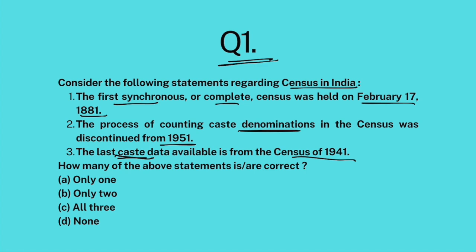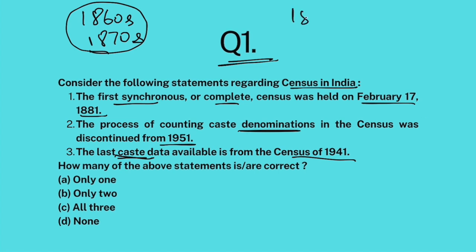Now look, the Britishers did conduct census in 1860s, in 1870s as well. But the first proper full census and periodic census was conducted in 1881. And from then onwards, Britishers made it a point that it is going to be conducted every 10 years. So from then, 1891, 1901, and then when India got independence, this practice was continued. That is why the last census that was conducted was 2011.